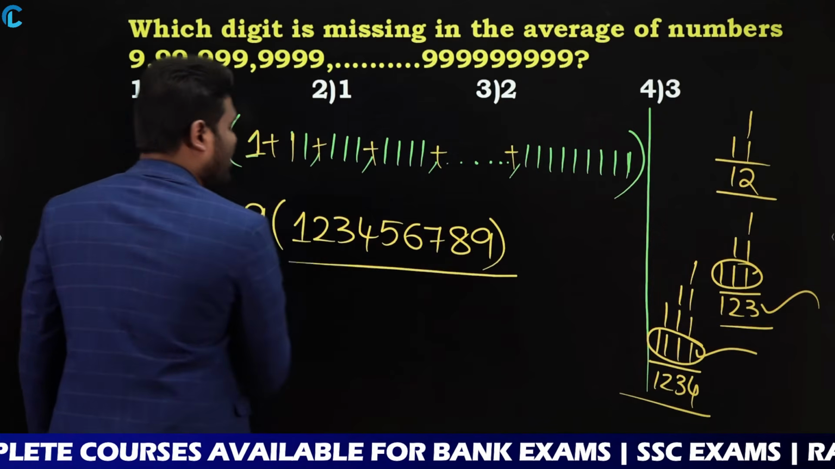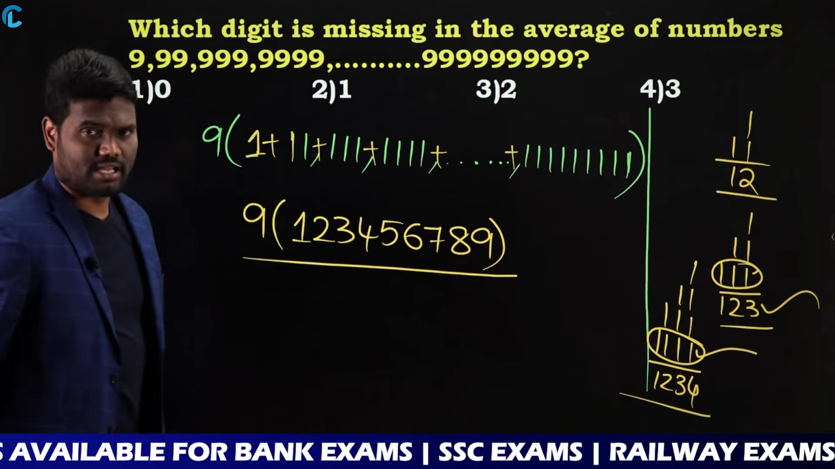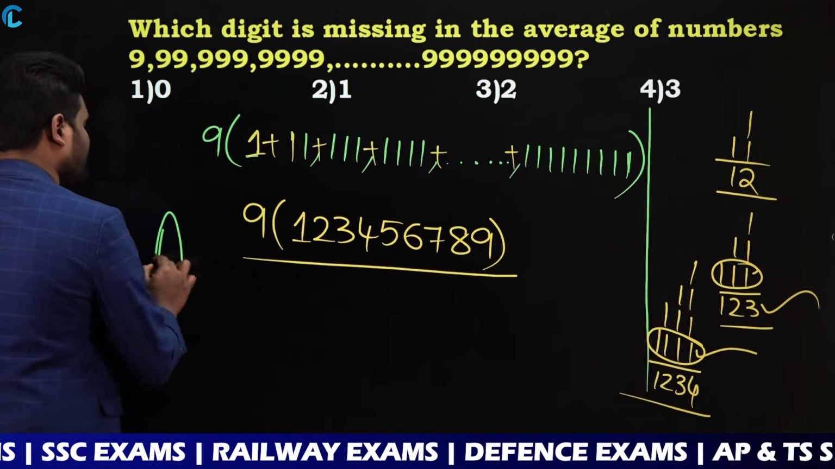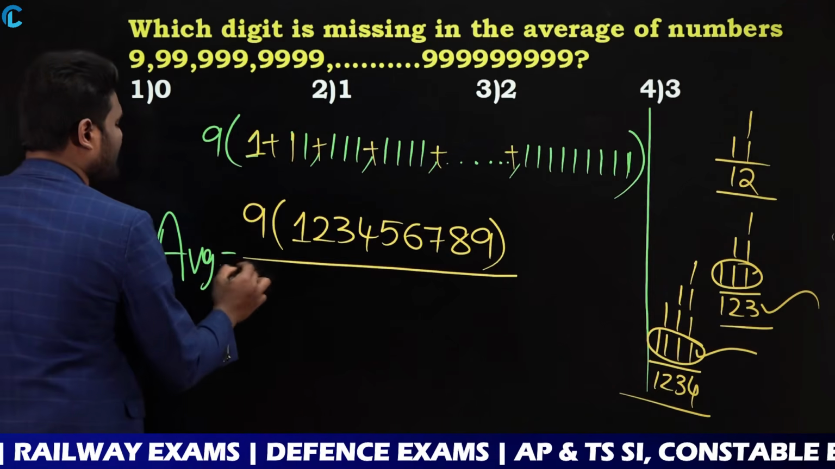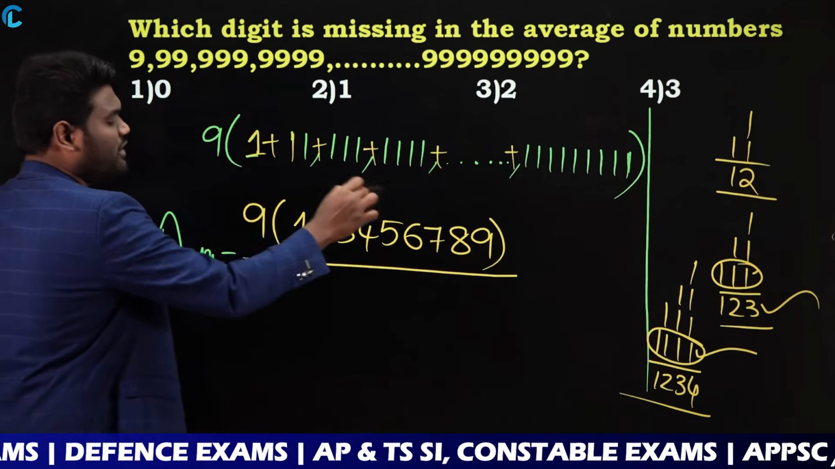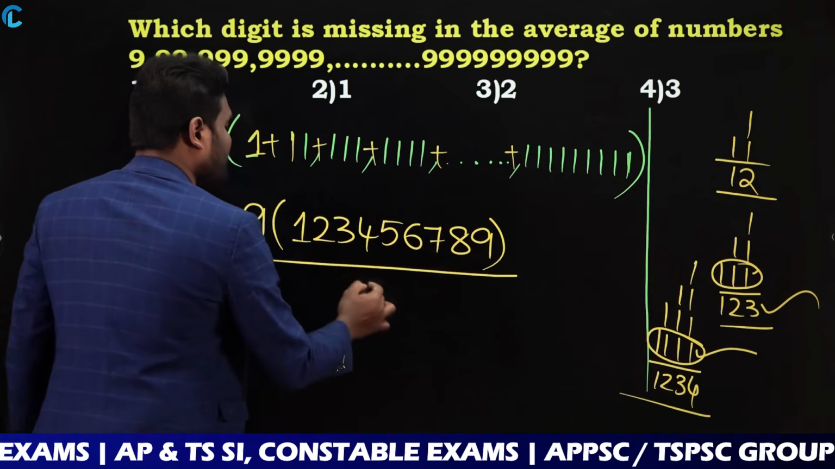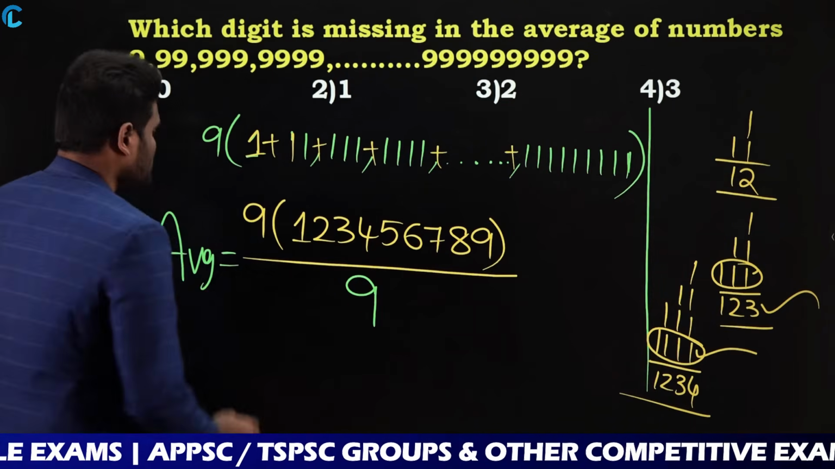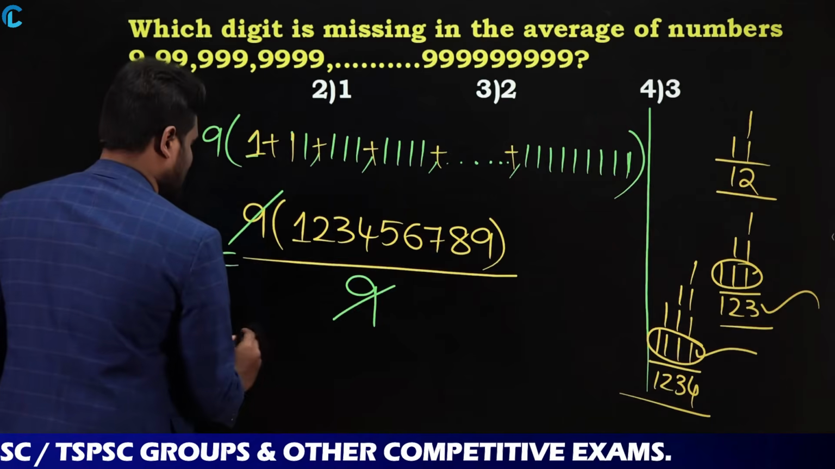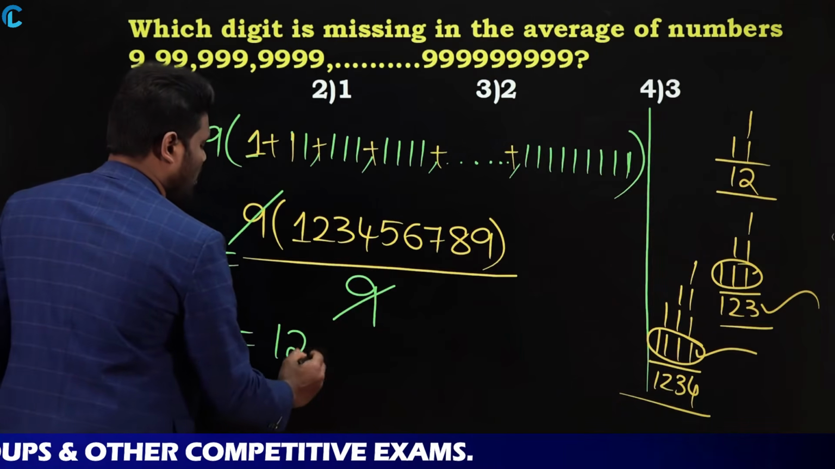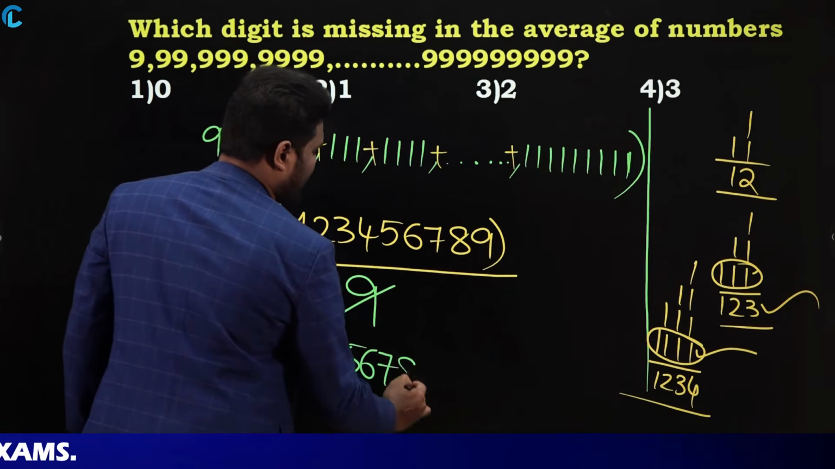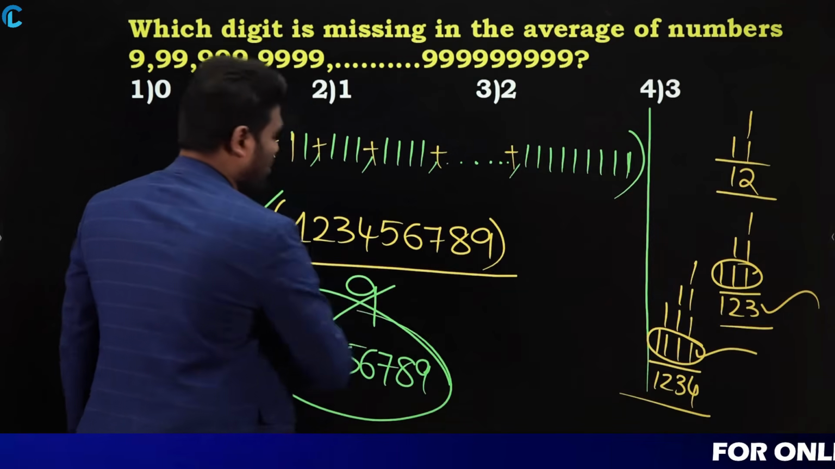Yes or no? Now this is nothing but the sum of these numbers. Now my question is to find the average. As my question is to find the average, the sum of numbers is 9 into 1, 2, 3, 4, 5, 6, 7, 8, 9. Number of numbers, how many? Number of numbers is 9. As you have 9 numbers, it is 9. So look here, 9 and 9 get cancelled. So average is nothing but 1, 2, 3, 4, 5, 6, 7, 8, 9. Yes or no?